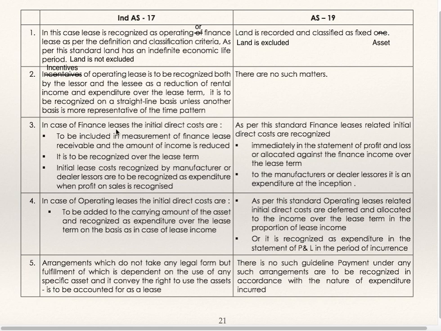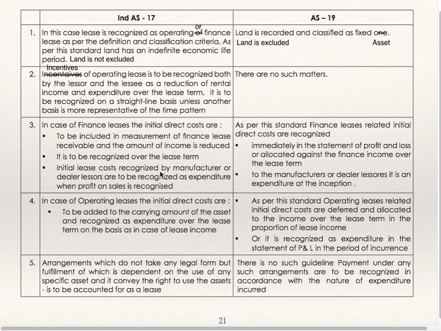In case of finance lease, the initial direct costs are to be included in the measurement of finance lease receivable and the amount of income is reduced. It is to be recognized over the lease term. Initial direct costs recognized by manufacturer or dealer lessor are to be recognized as expenditure when profit on sale is recognized.